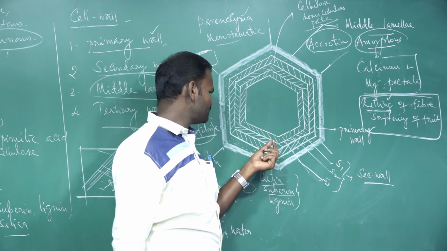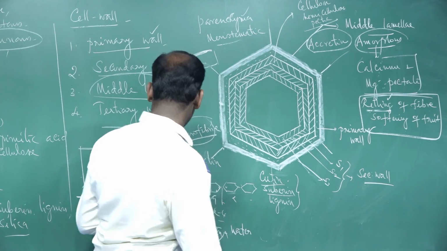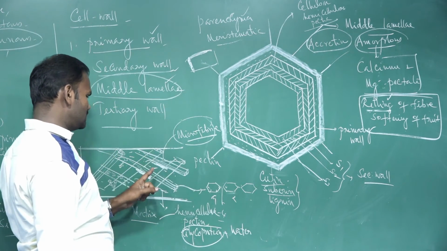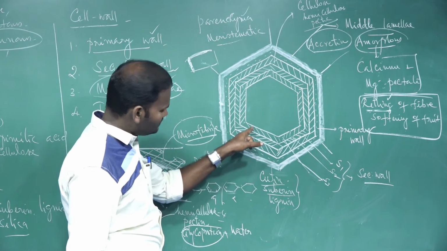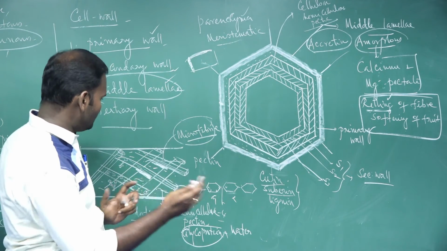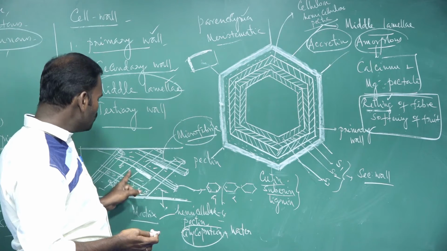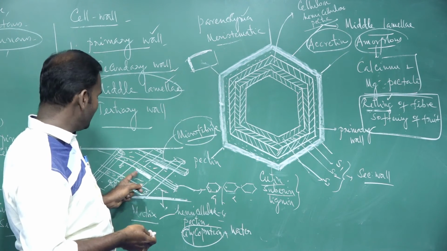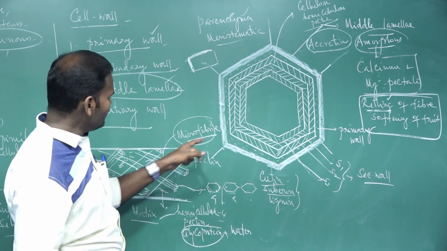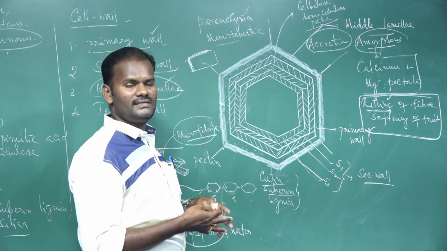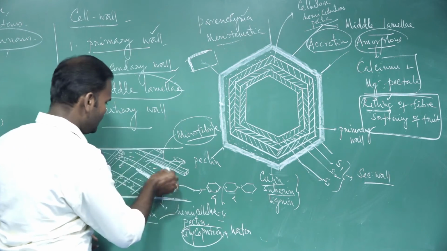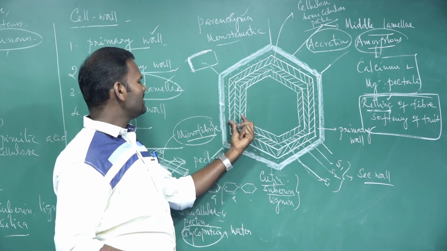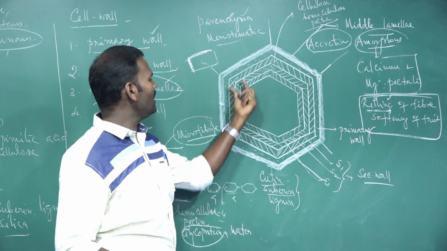In addition to that, it is also composed of microfibrils. Cellulosic microfibrils are present both in the primary wall as well as the secondary wall. But what is the difference? In the primary wall, the microfibrils are loosely arranged in a network. But in the secondary wall, they are tightly packed in different orientations to form a thick laminated sheet.